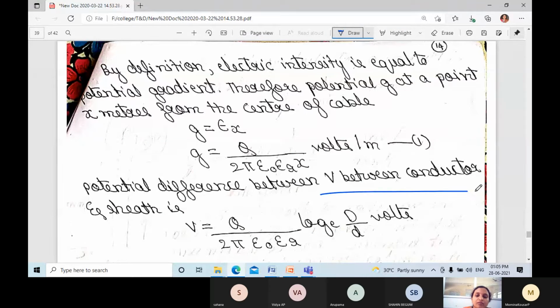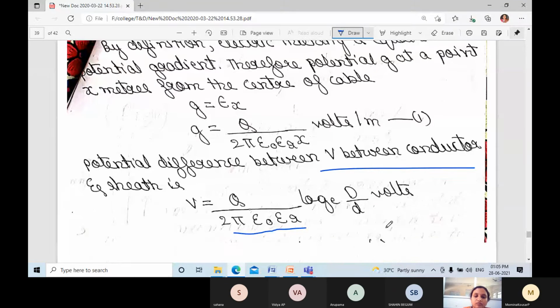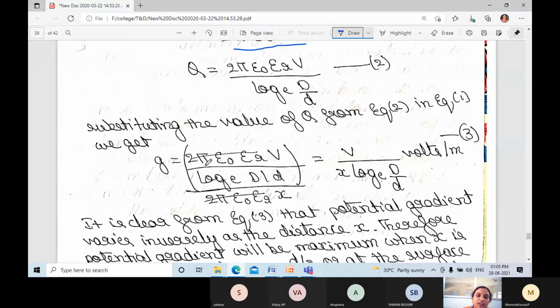Potential difference between conductor and sheath is V is equal to Q divided by 2 pi epsilon naught epsilon r log e capital D divided by small d. From this equation, what can we write for Q? Q is equal to 2 pi epsilon naught epsilon r into V divided by log e capital D divided by small d. Now we know the value of Q. Substituting the value of Q in this G equation, these two get cancelled, so you will get V divided by x into log e capital D divided by small d.